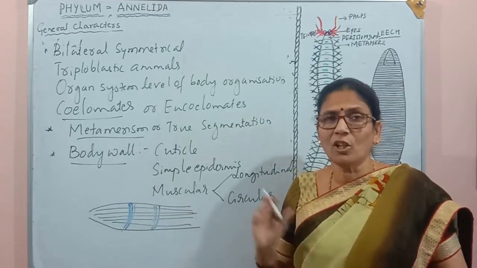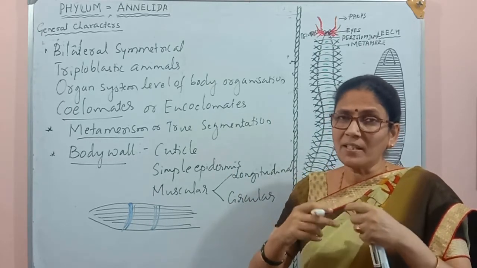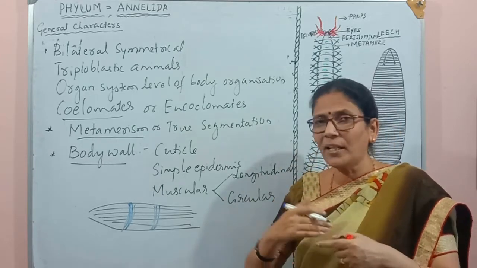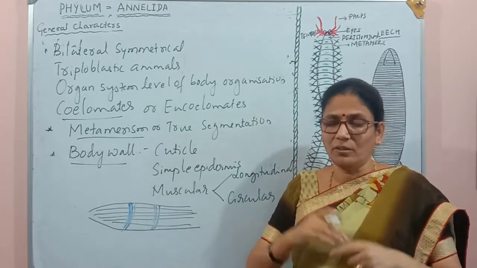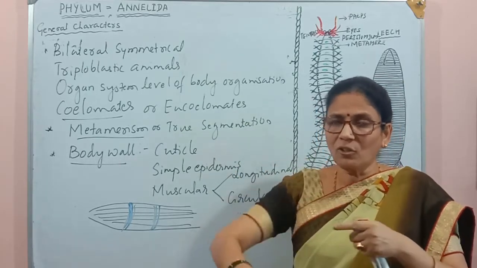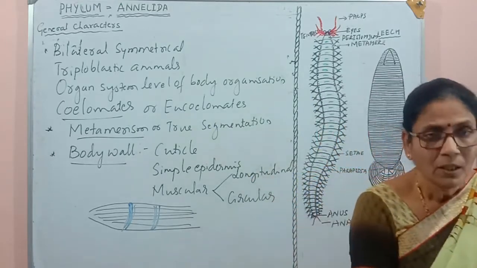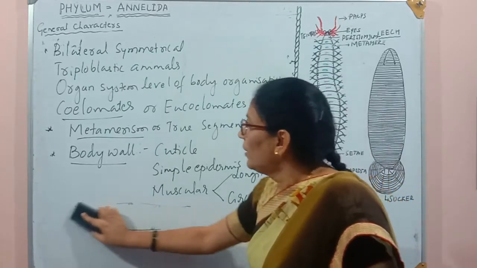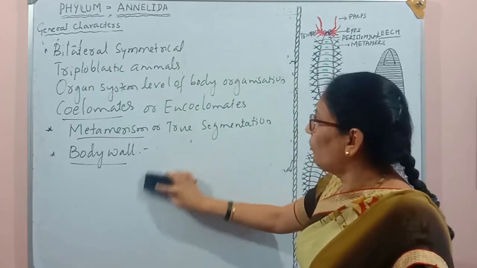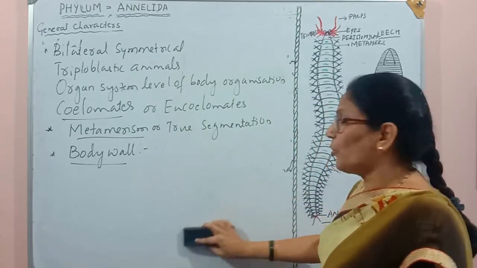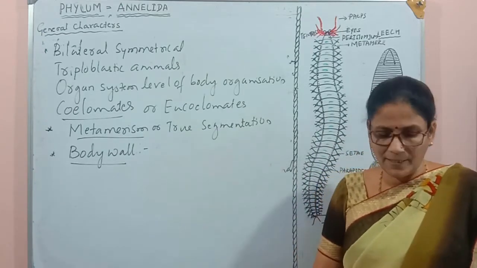In the human body also we see longitudinal and circular muscles, but their arrangement is different. Circular muscles are inside and longitudinal muscles are outside in human beings. But in the case of earthworm, it is the opposite. Longitudinal muscles are inside and circular muscles are outside. So two types of muscles we see first time in this group. One is longitudinal muscles, which are wrapped by the circular muscles. And these muscles help the locomotor structure to move, by contraction and relaxation of these muscles.